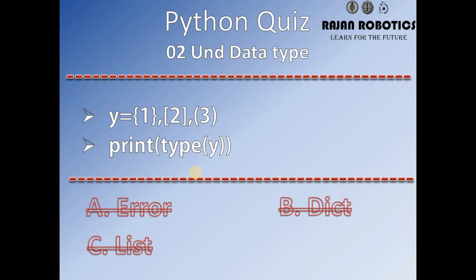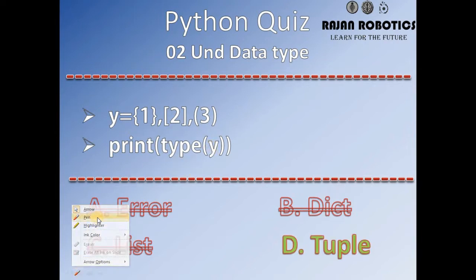Yes, I hope you have guessed the answer. The answer is tuple. We can get confused. Here this is a set, and this is a list, and this is the tuple, right? So how can a single variable hold different sequential data without any parentheses enclosing them?